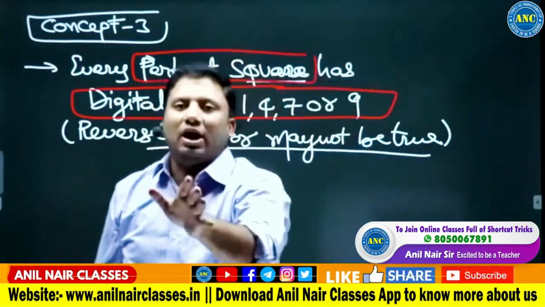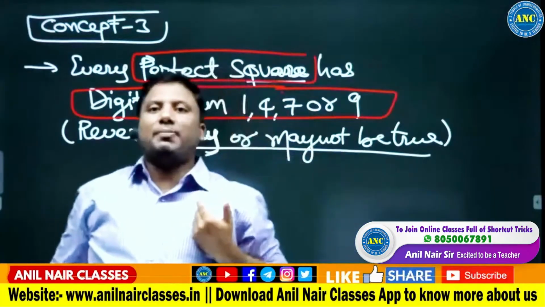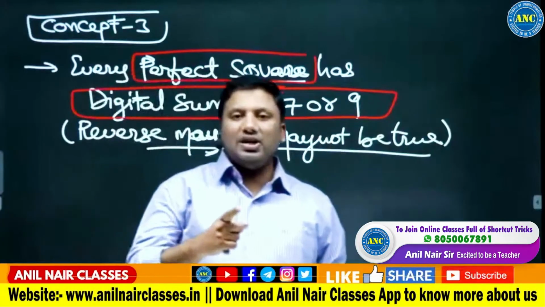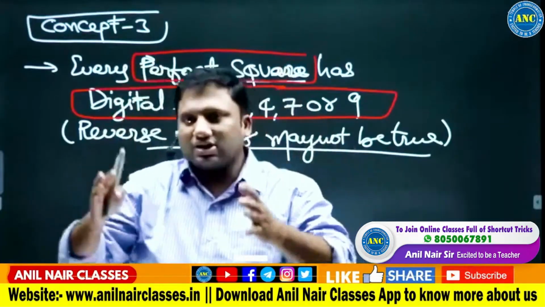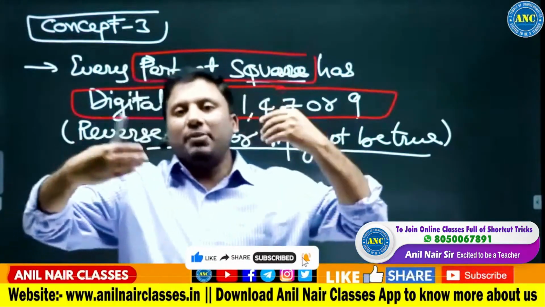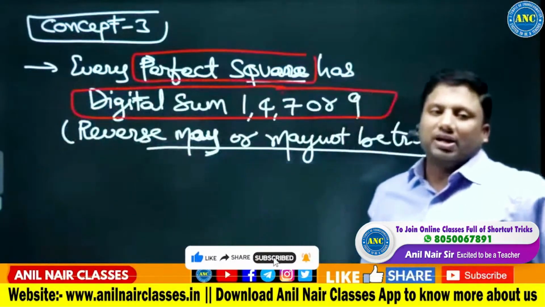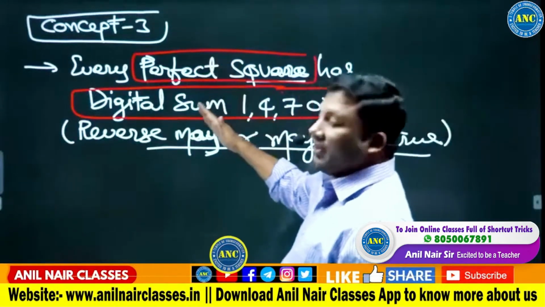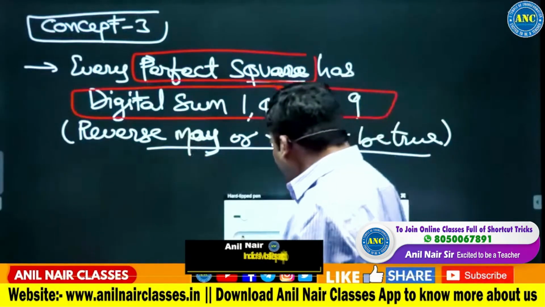If I throw a stone on the lake, there will be ripples. For the ripples to form, it is not mandatory that I have thrown a stone. Maybe my friend might have thrown a stone. If I teach a class, the students will understand better. Students understanding better does not mean that they are understanding only from me. They could understand from any other teacher. Every perfect square will have digital sum 1, 4, 7 or 9. I hope concept 3 is clear.